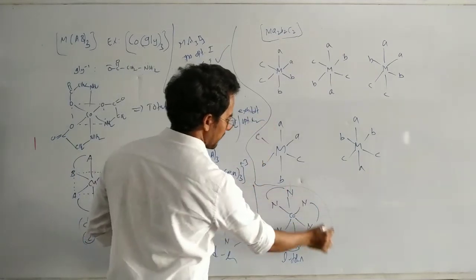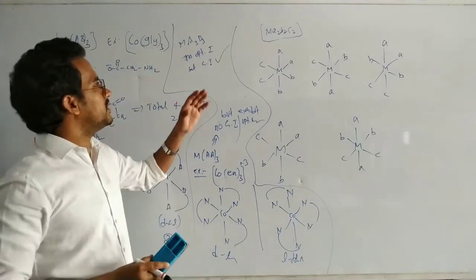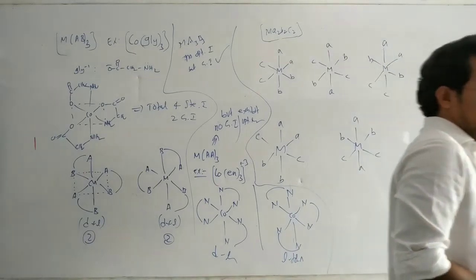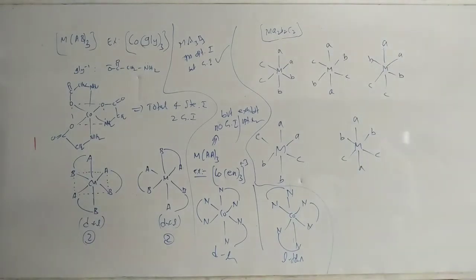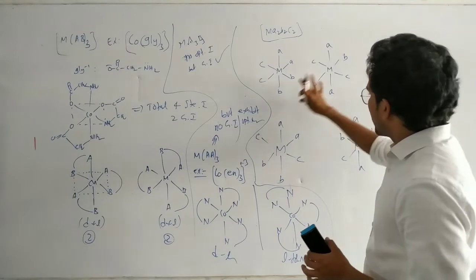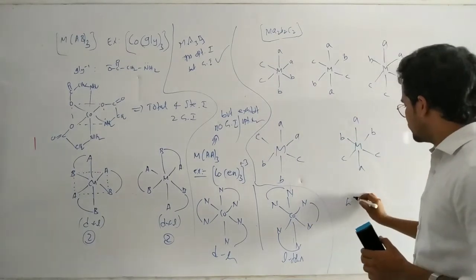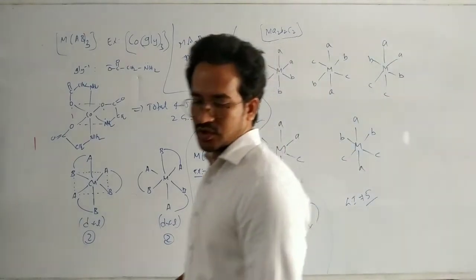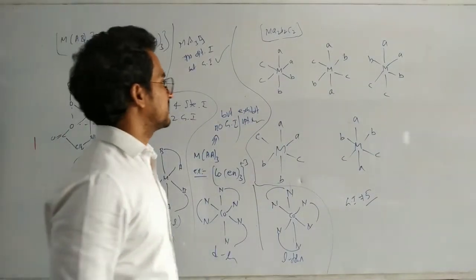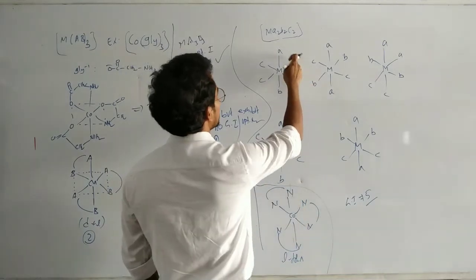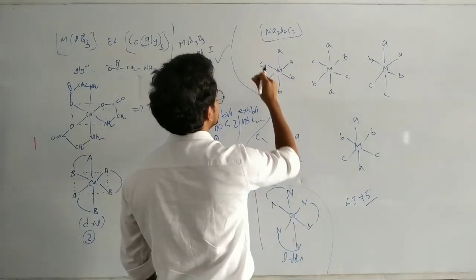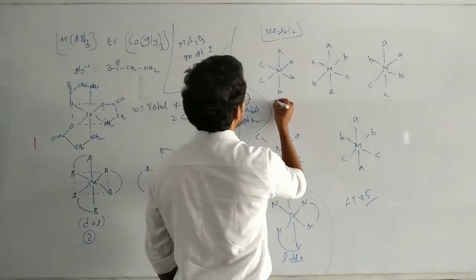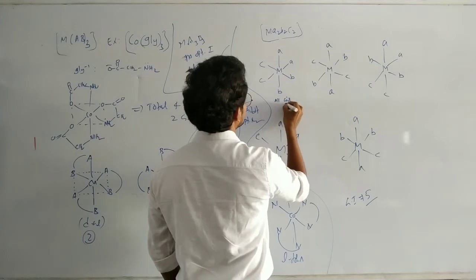Now coming to this one, MA2B2C2 type. Here in this case, these are the 5 geometric isomers. So how are they different? Here you see this one: AA cis position, BB cis position, CC cis position. That means all in cis position.